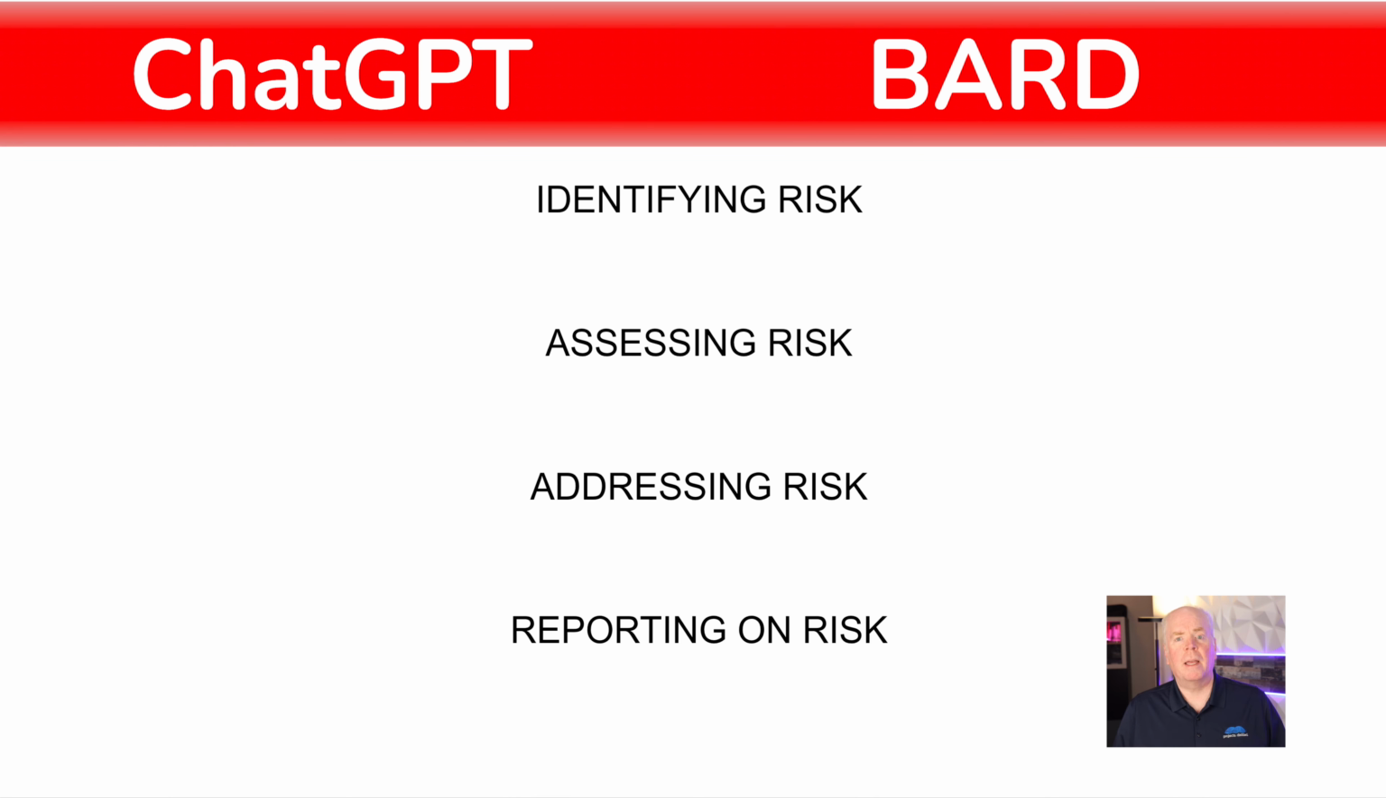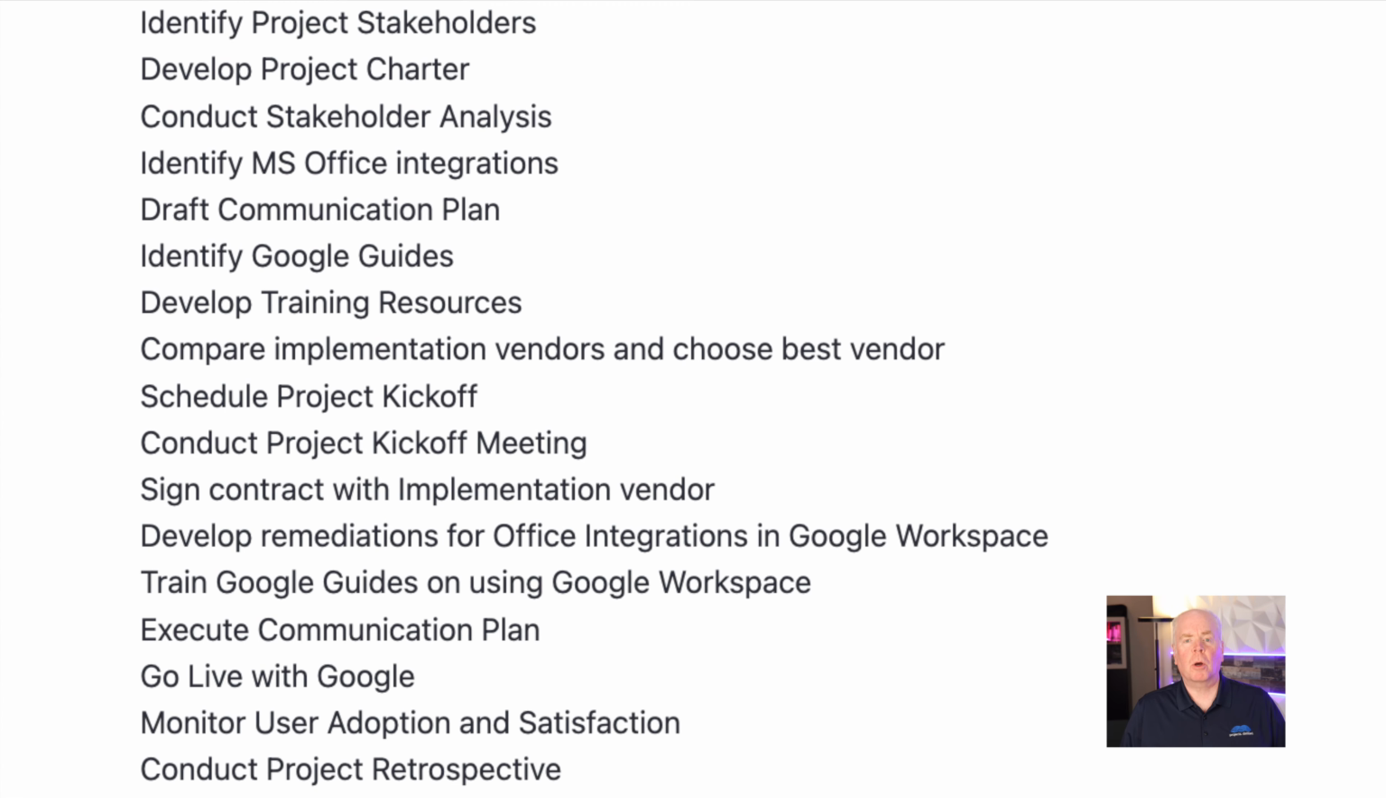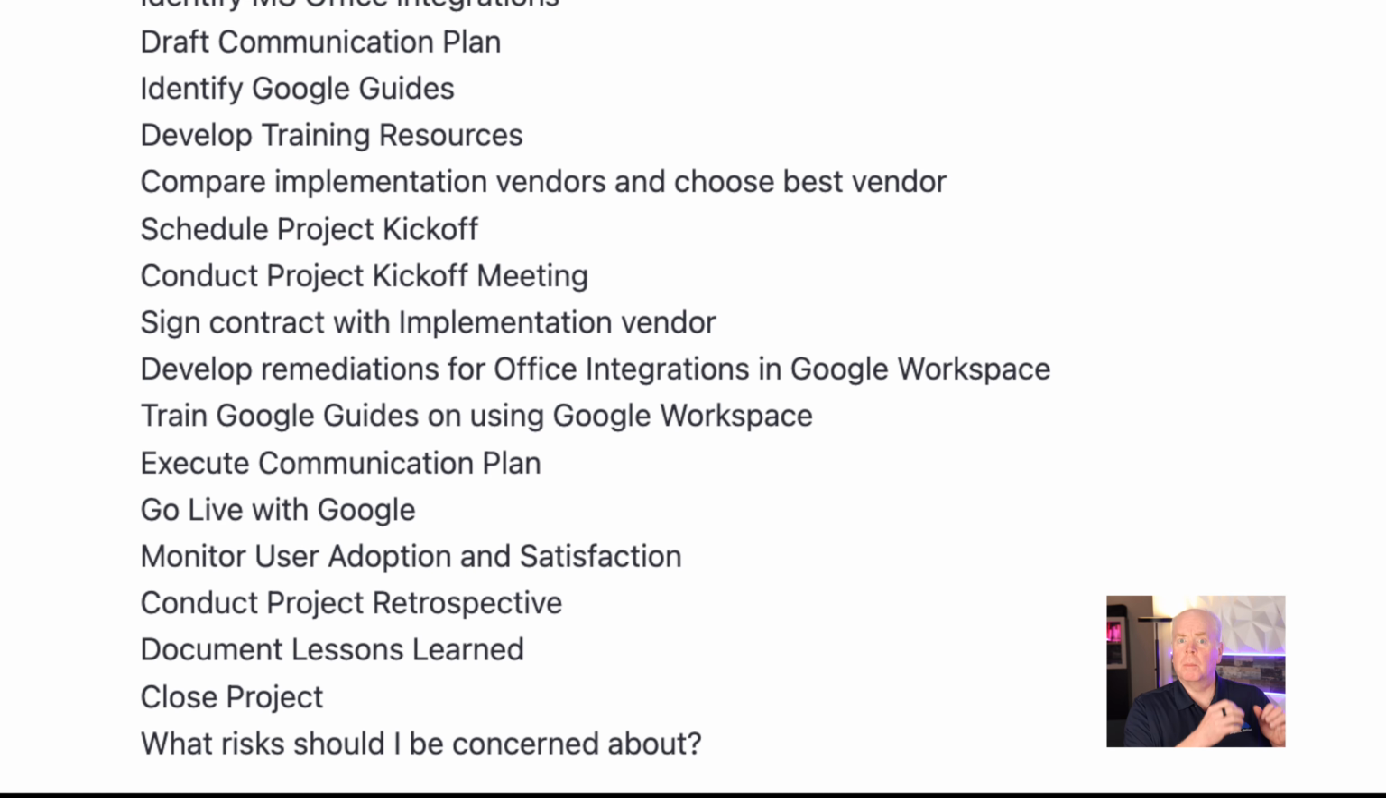Let's begin. To run appropriate tests to determine how well these tools do in helping us find and deal with risk, we have to first give it some information. So I've taken a list of 19 tasks that are associated with a project to move end users from Microsoft Office Suite to Google Workspace. This is a list that we generated in a previous video that ChatGPT actually helped us to develop, and I'm using it here to set the context for what the project is trying to accomplish. So with that information fed into ChatGPT, this is what it came back with.